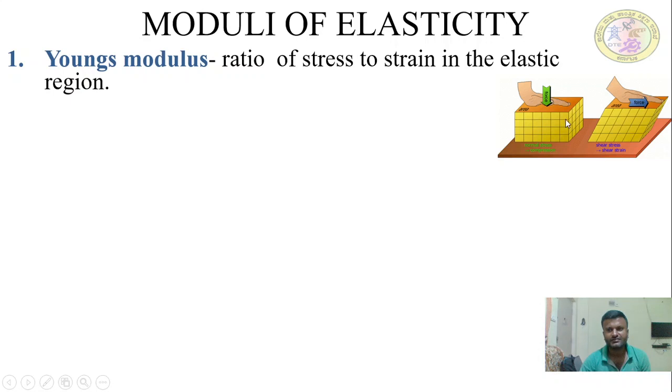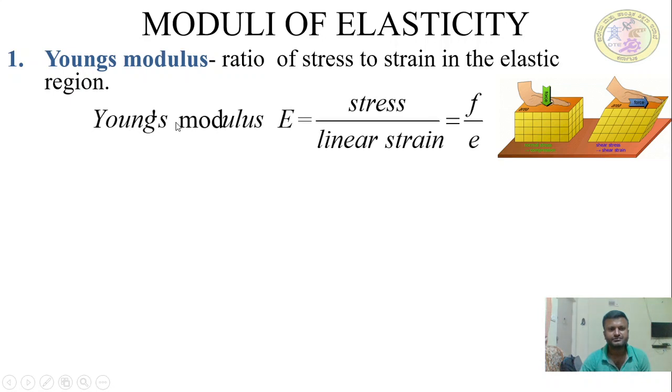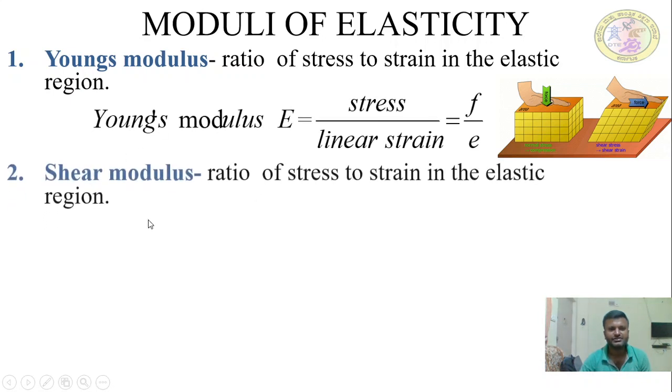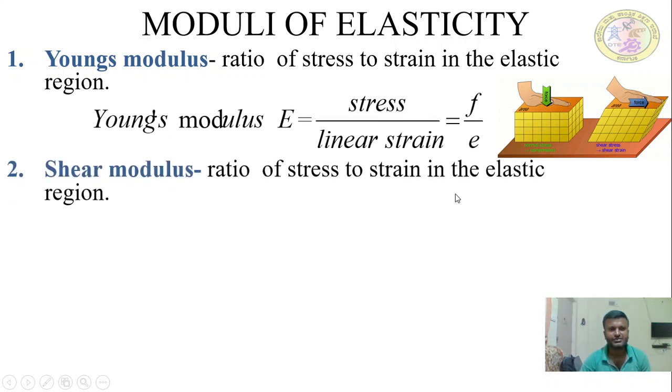When you apply a load, the body is subjected to stress and it will undergo deformation. If these deformations are within the elastic limit, then this ratio is called Young's modulus of elasticity. Then we have one more constant, which is called shear modulus. The Young's modulus E is equal to stress by linear strain, F by E.